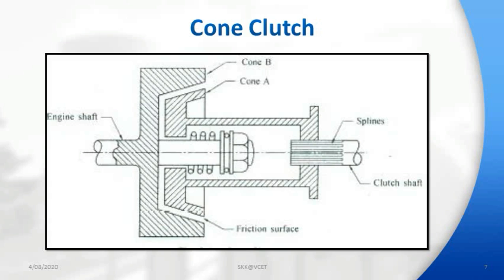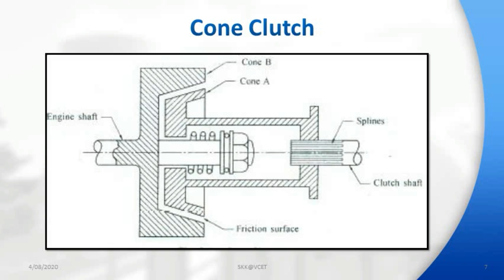Disadvantage: it is difficult to disengage the clutch if the cone angle is less than 20 degrees, as one cone tends to bind in the other. If the angle is more, the engagement is easier.